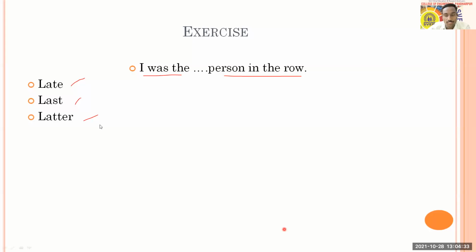Here also you have to understand that this question is related to place. We call it the last person. We don't say I was the late person. Okay, and not latter also. Latter is usually used with two places, two persons, two things, two elements, two objects, where one is former and another is latter. So the correct option for this is last. I was the last person in the row.